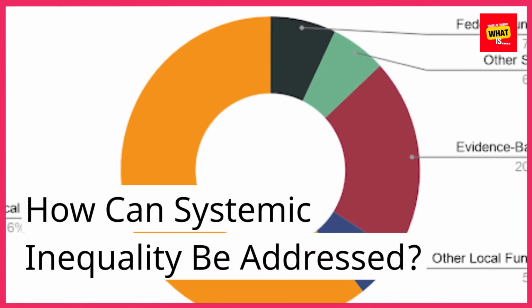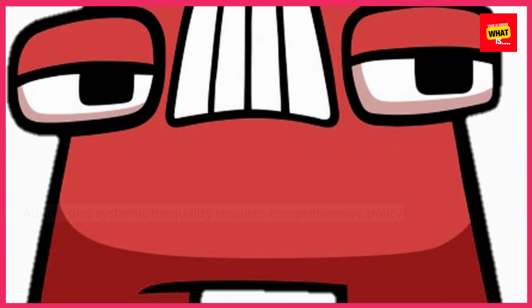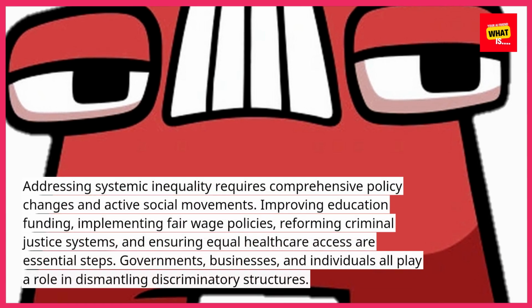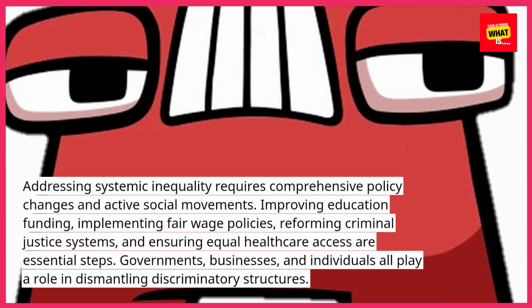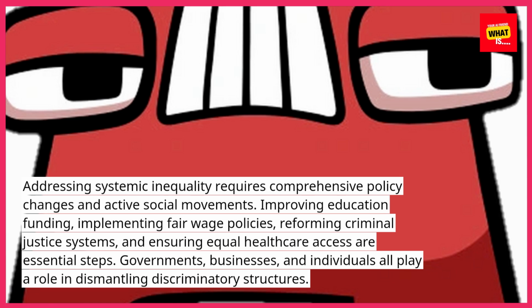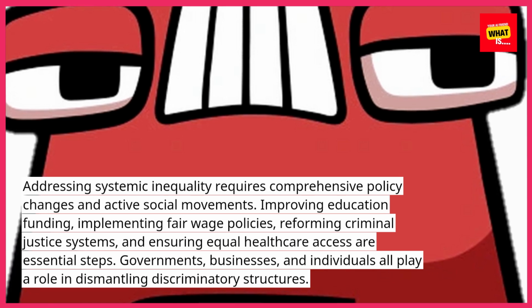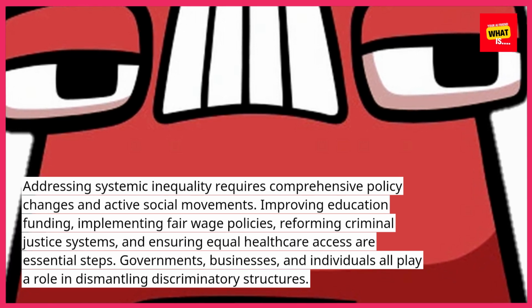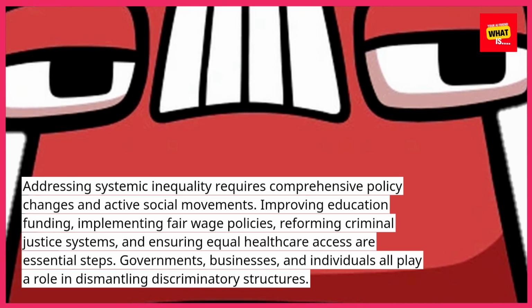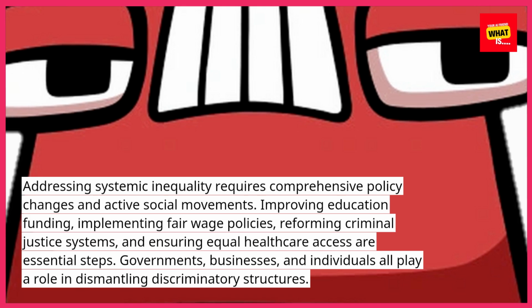How can systemic inequality be addressed? Addressing systemic inequality requires comprehensive policy changes and active social movements. Improving education funding, implementing fair wage policies, reforming criminal justice systems, and ensuring equal healthcare access are essential steps. Governments, businesses, and individuals all play a role in dismantling discriminatory structures.